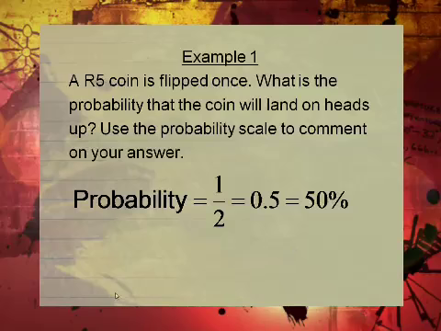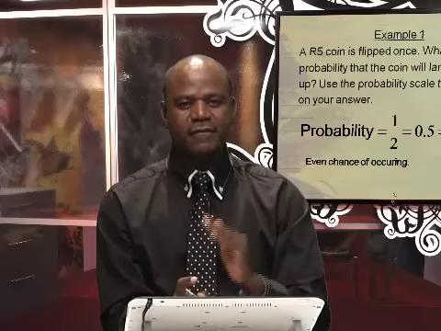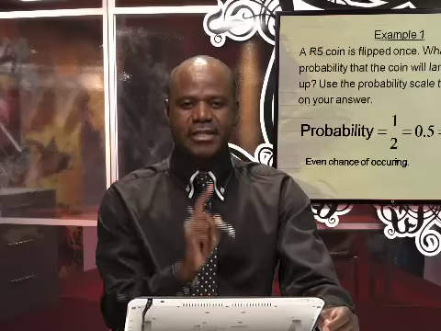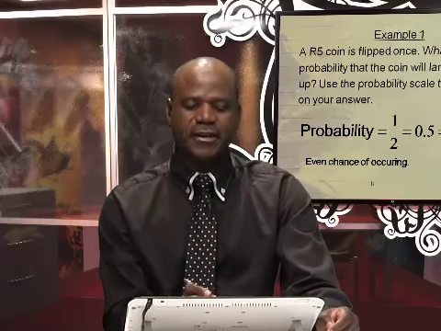Now, go and check on your probability scale. What does 50% mean on your probability scale? Even chance of occurring. This is, say, 50-50. 1 over 2, in decimal form 0.5. As a percentage, times 100, 50%. That is even chance. Cool. We carry on.